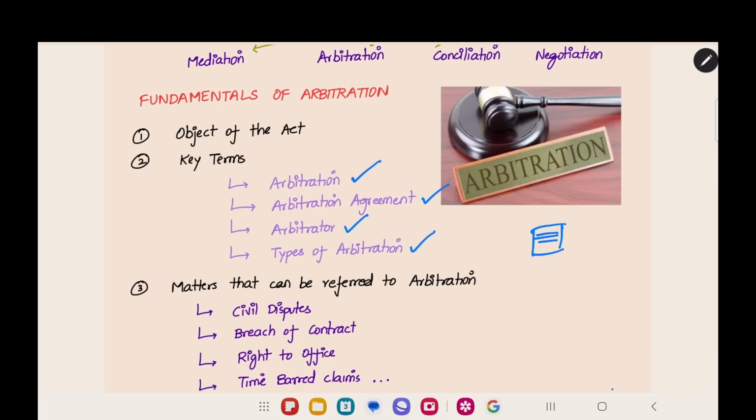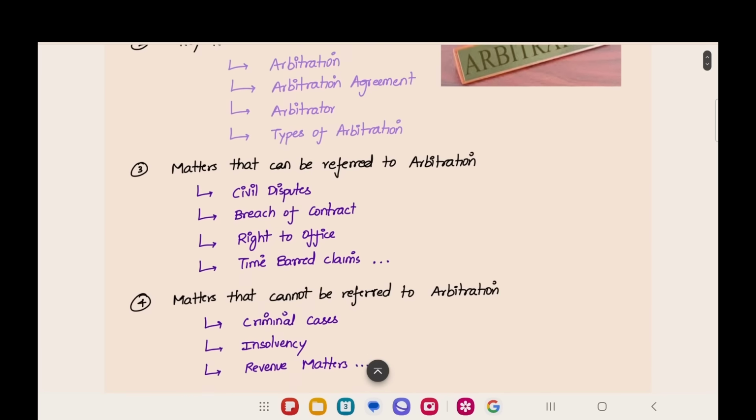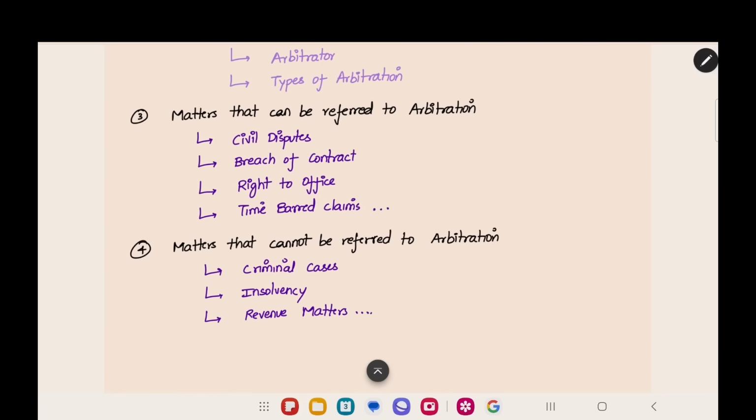And then, types of arbitration we are going to see. These are the key terms which you have to know before starting arbitration. And then there are certain limitations for arbitration. Only certain small matters can be dealt with arbitration. For example, a big case like murder cannot be dealt with arbitration, and you have to go to a court always. And this is the list of matters that can be referred to arbitration.